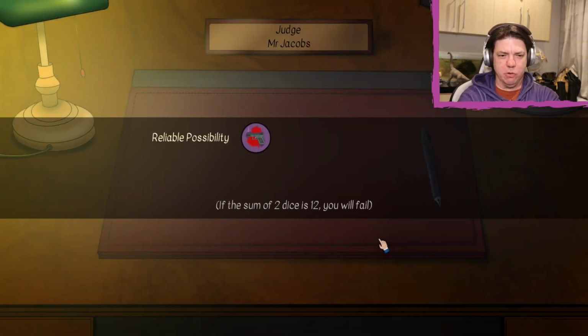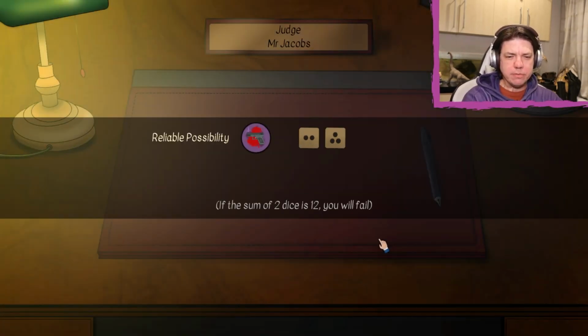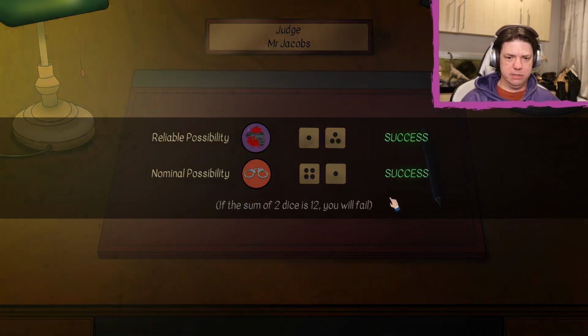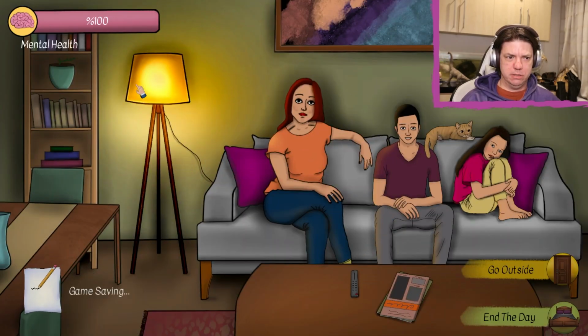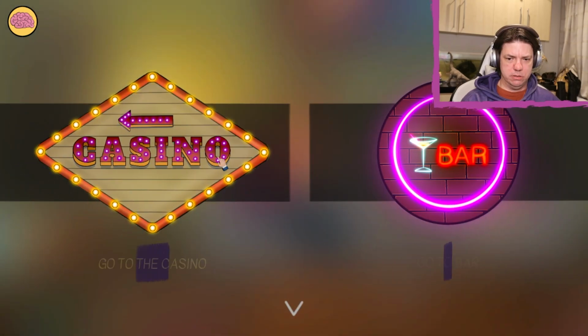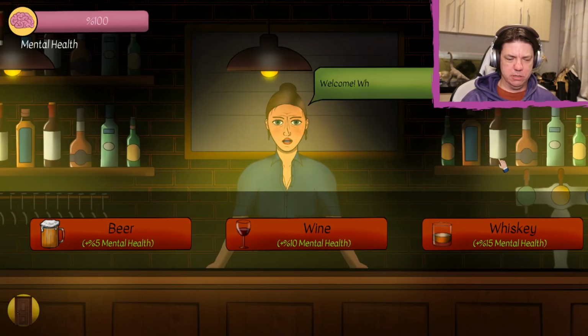So now there's some dice rolling for some reason. Right. Reliable possibility, nominal possibility. Okay. Cool. I mean, how do we get money? Right, well, let's go to the bar.